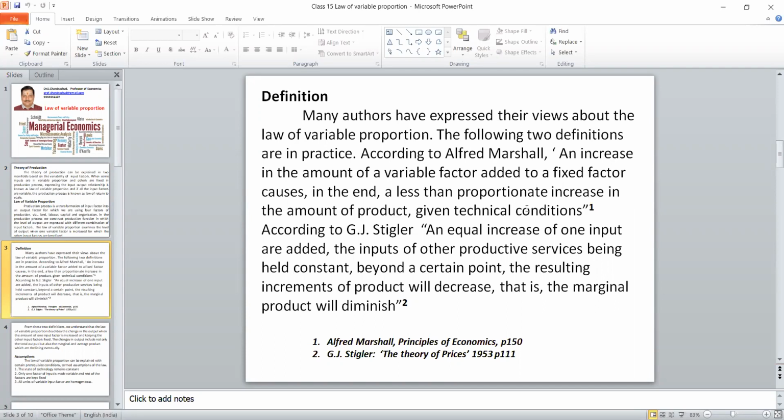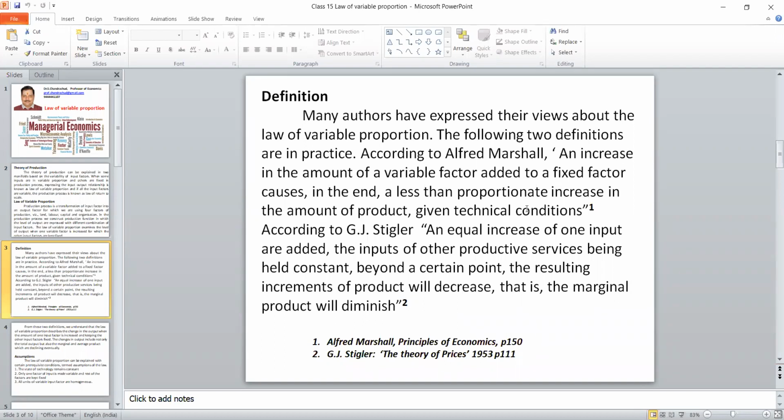Alfred Marshall said an increase in the amount of variable factor added to the fixed factor causes in the end a less than proportionate increase in the amount of the product, given the technical condition. Suppose the income is increasing, the consumption is also increasing, not in the same proportion. That is called marginal propensity to consume. Likewise, when an additional input factor is increased, we cannot expect the same level of output, because it will be less than proportionate. It's nothing but the law of variable proportion.